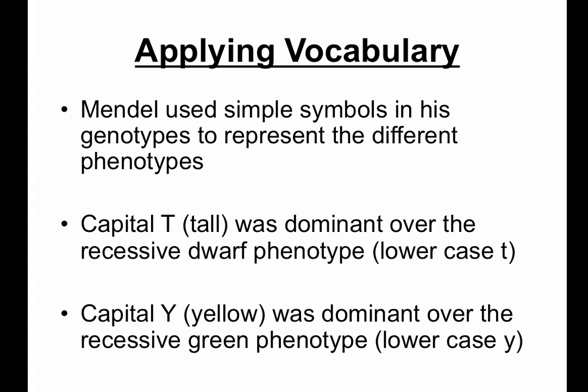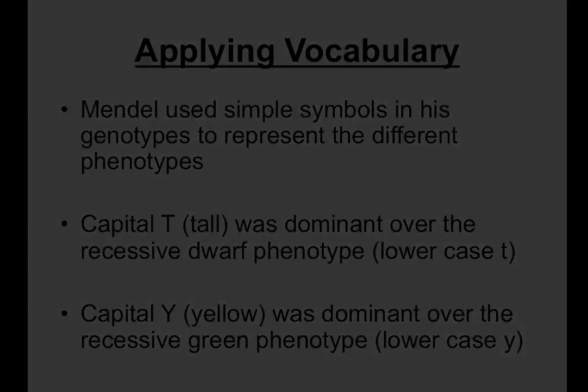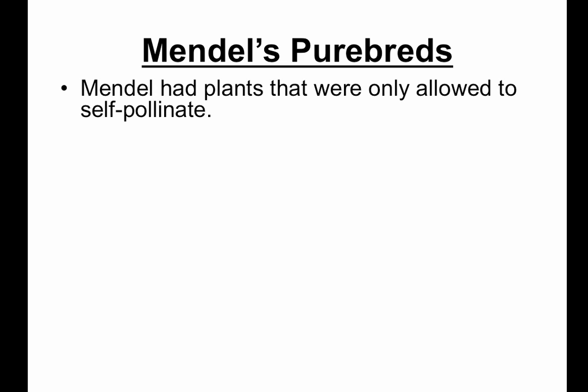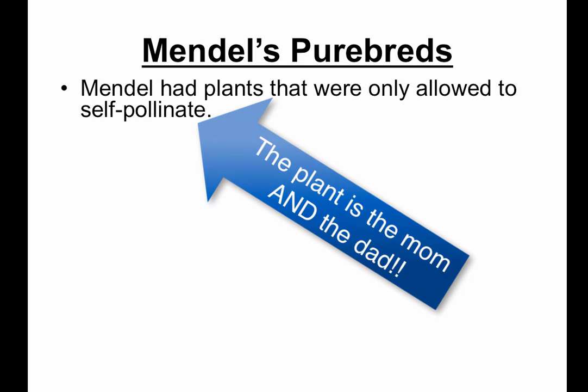Similarly, Mendel chose the letter Y to represent seed color. Capital Y represents being yellow and is dominant over being green. Green is the recessive phenotype and is represented by a lowercase y. In Mendel's experiments, he had similar plants that were only allowed to self-pollinate.